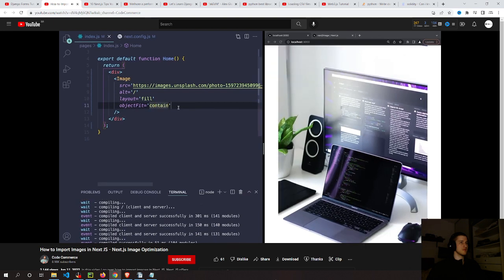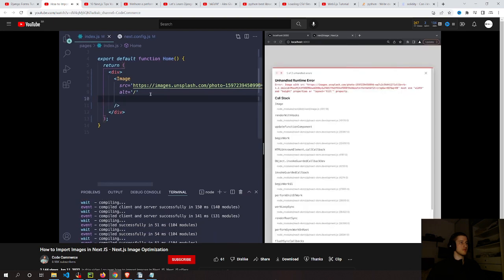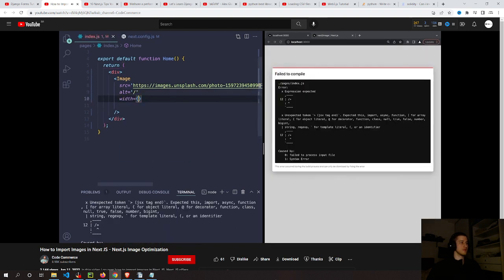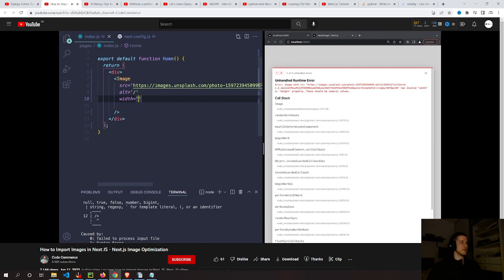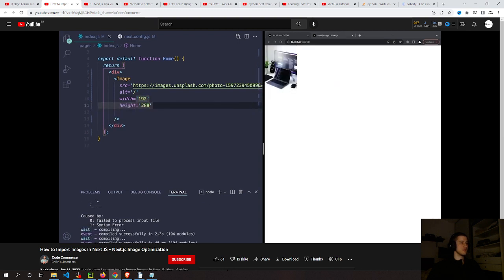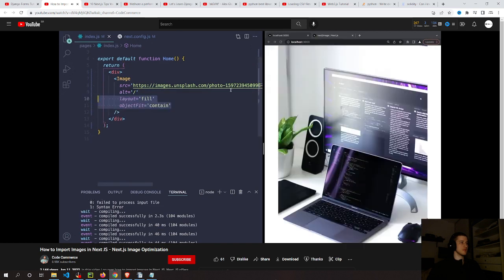But hey, what if you don't want to use the layout fill, you want much smaller images? I'm just going to delete it. We get this again, like we just saw: you must use width and height properties. This image is actually quite large, like 1920 by 2080, so I'm going to scale it down. I'm going to add a width here, and we actually don't need brackets. For some reason it gives brackets, but you want to put it as a string. I'm going to say 192 for the width, and for my height, 288, which is quite small, but you can see our image is displaying correctly. I like this object fit contain. So just to recap, you guys.